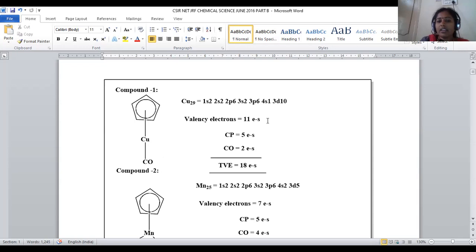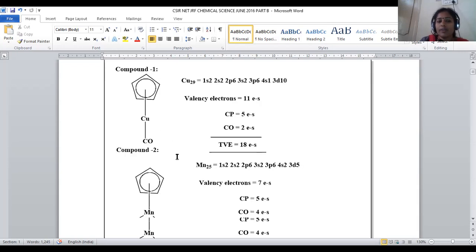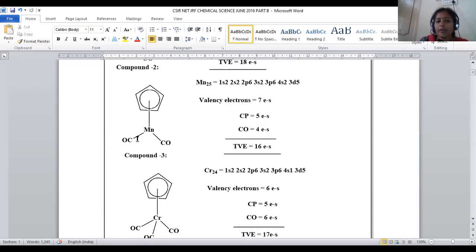So here 11 electrons are contributed by copper, and Cp, the cyclopentadienyl anion, will contribute 5 electrons. CO will give 2 electrons, so 11 plus 5 is 16, plus 2 is 18. So compound 1 is obeying the 18 electron rule, where its valency shell has 18 electrons in the complex form. Now let us go with compound number 2, where manganese is in contact with a cyclopentadienyl anion and 2 carbonyl groups.